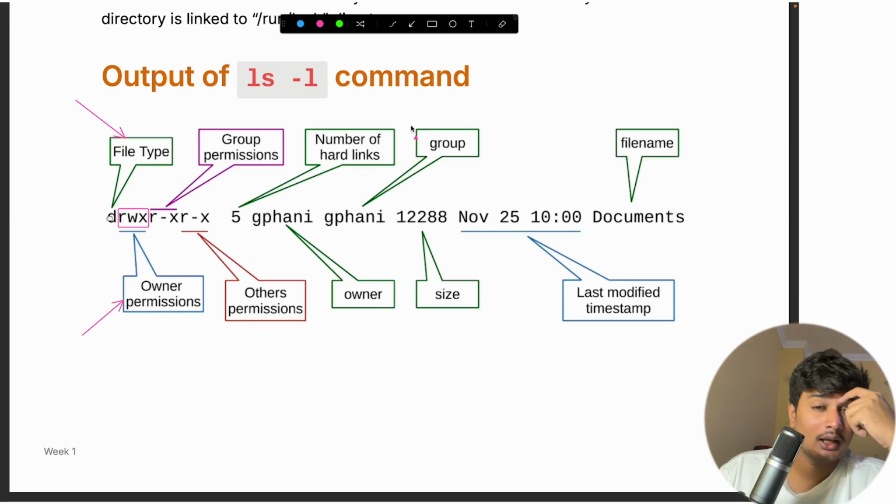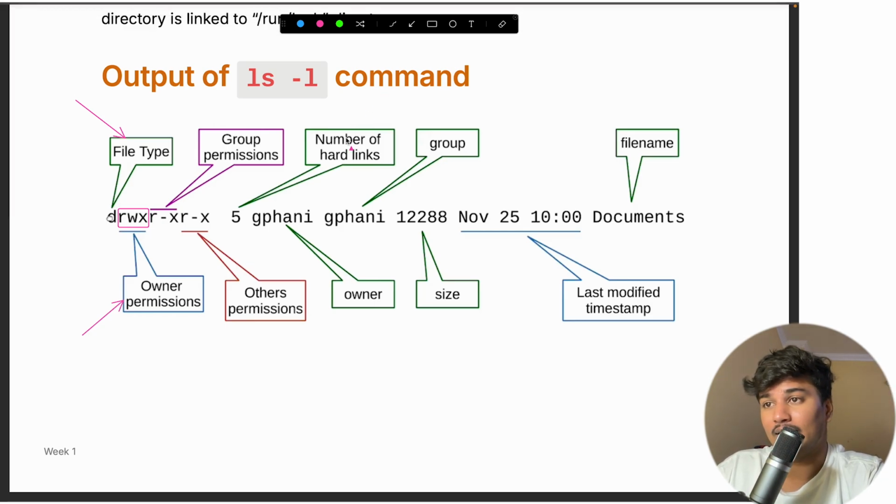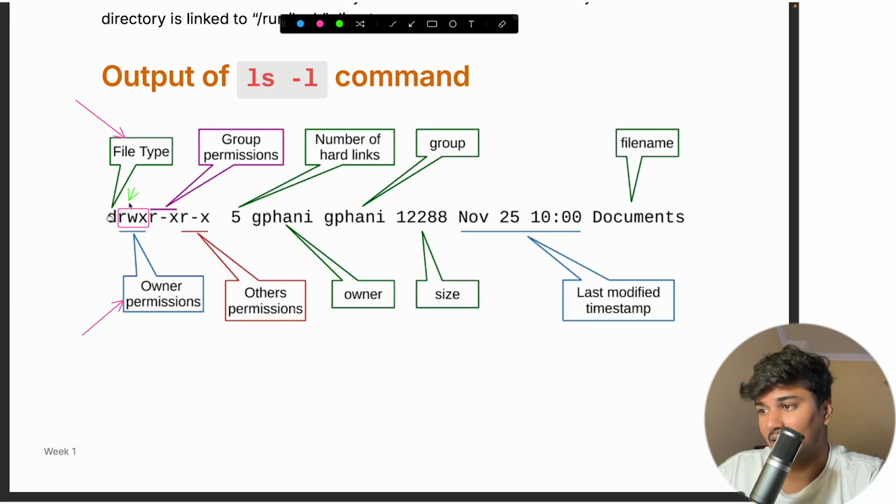It tells what an owner can do. The first is read, meaning the owner can read. Then there is write, so the owner can write, and the owner can execute.